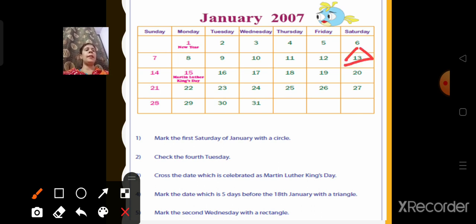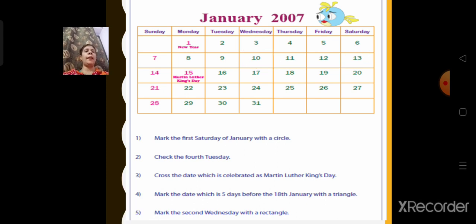Okay, that is 13th. Now mark the second Wednesday with a rectangle. This is the first Wednesday. This is the second. We will mark the second Wednesday with a rectangle.